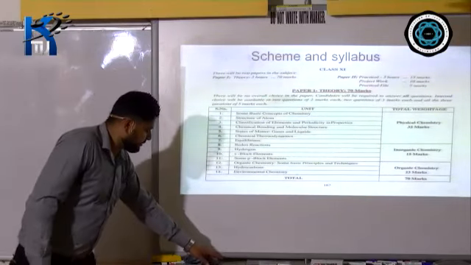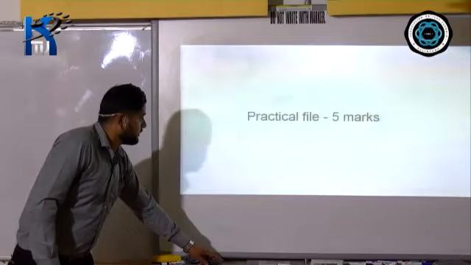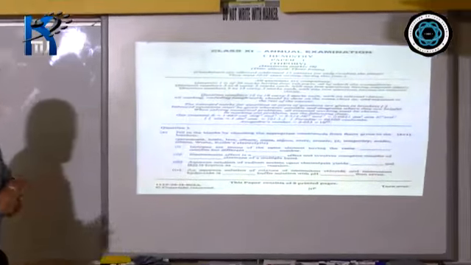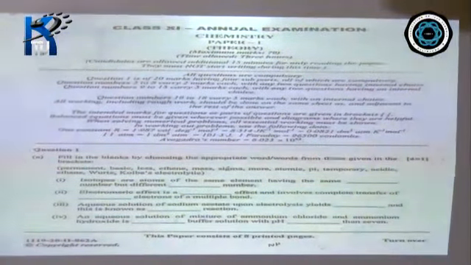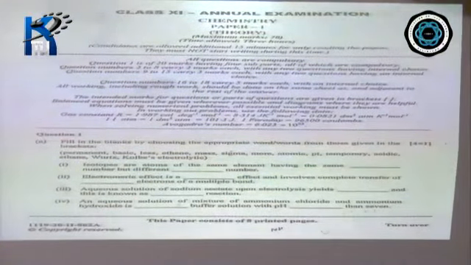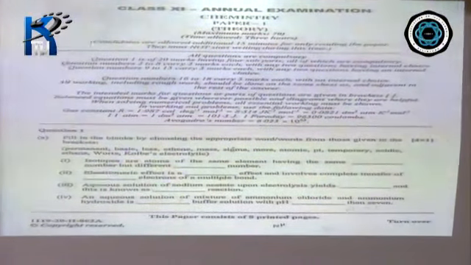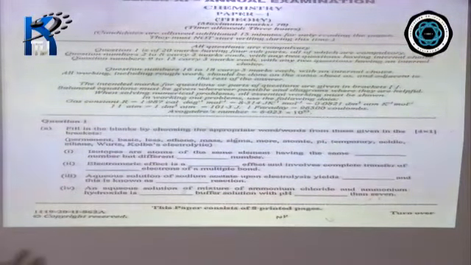Okay, I'll give you some idea about the question paper. This is the question paper. As you can see, in question 1 you'll get all objectives only. Question 1 is of 20 marks and has 4 subparts, all of which are compulsory.